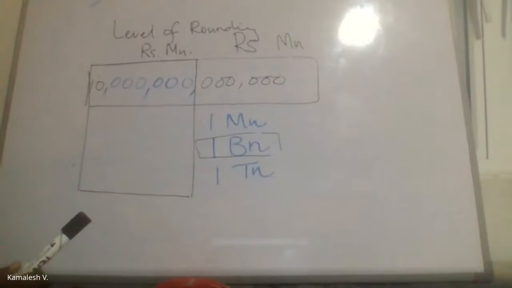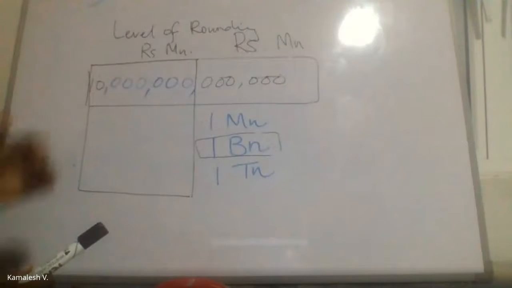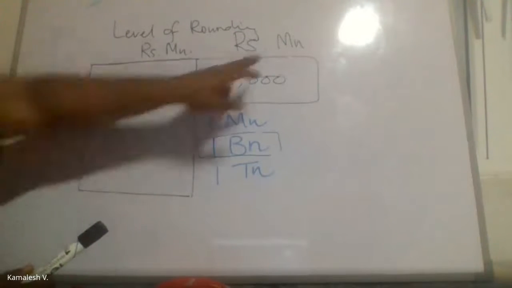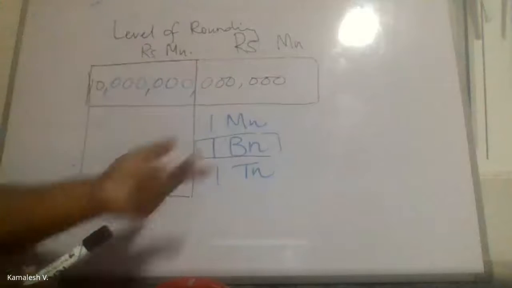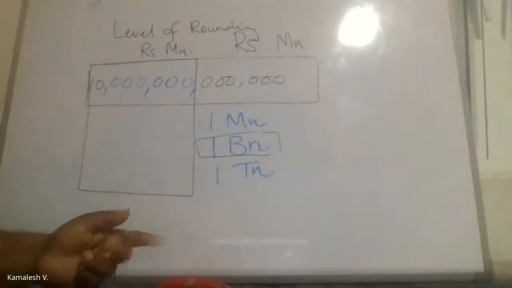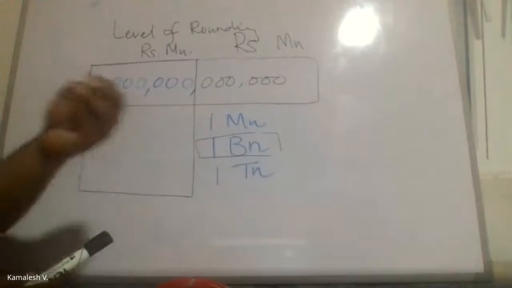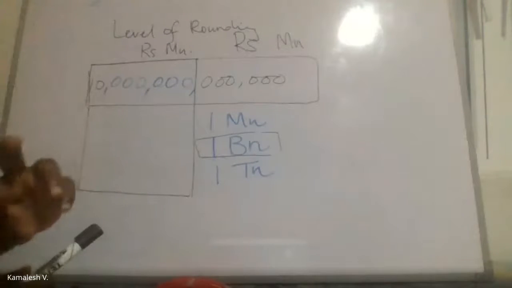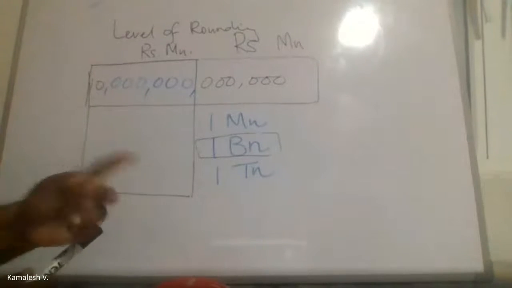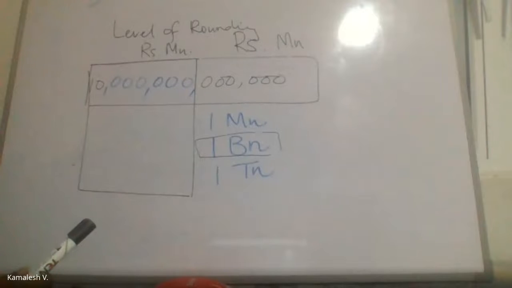Even in your examination questions, sometimes the trial balance would have been given in millions or in thousands, but the adjustments would have been given in rupees. So you need to convert it accordingly between the millions, thousands, and the rupees. So the level of rounding is very, very important when it comes to the financial statements.